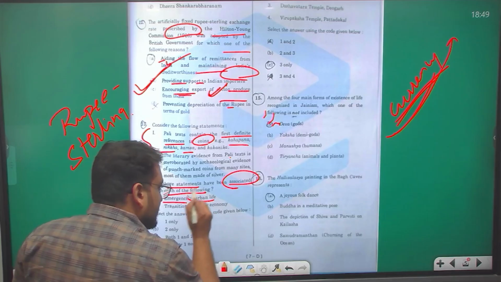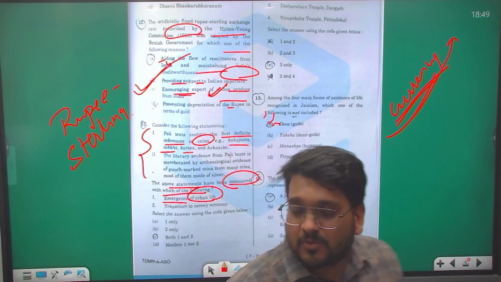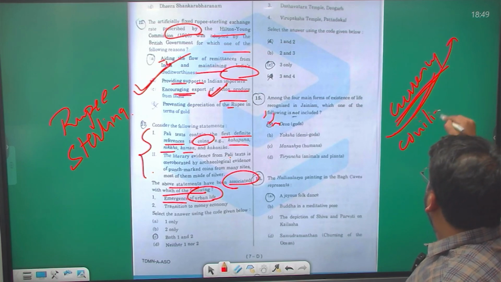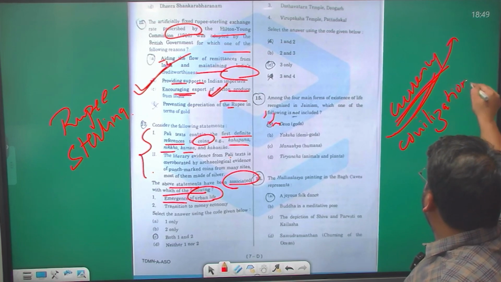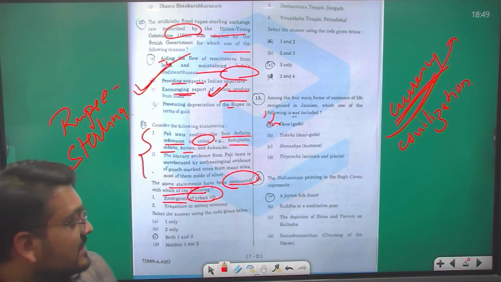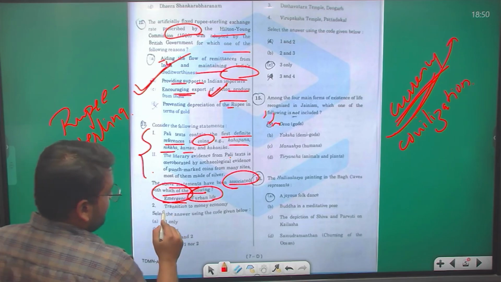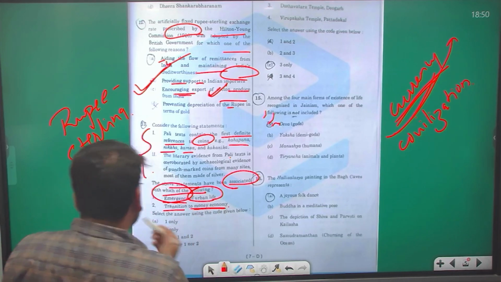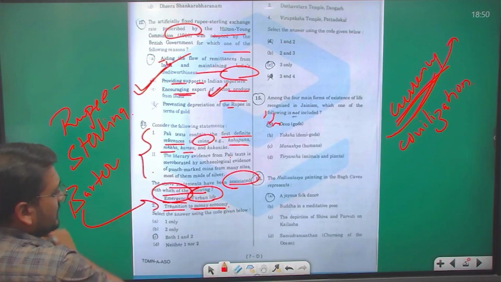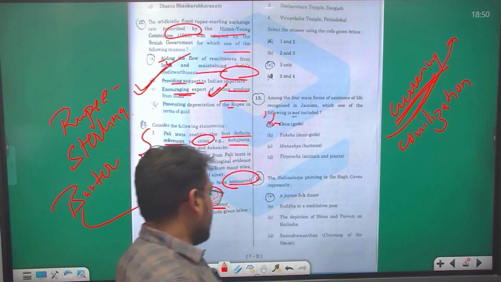Emergence of urban life. Yes, urban life is itself a development in the form of development of civilization, right? If there is a development of society, right, in trade perspective or any other perspective, so there is an emergence of urban life and transition to money economy. Yes, from barter economy to money economy. So both the statement 1 and 2 are correct over here.